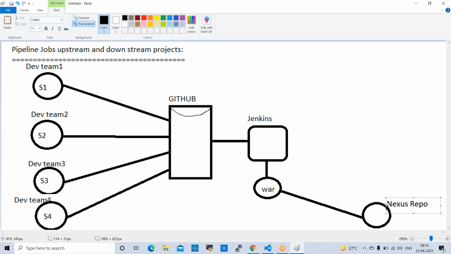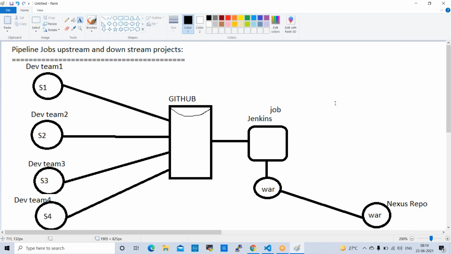And from here, we can push these WAR files to application servers using Jenkins jobs. So we don't push manually. We always use Jenkins jobs only. But here, my requirement is that 4 sprints are there. They are working on 4 sprints parallelly.